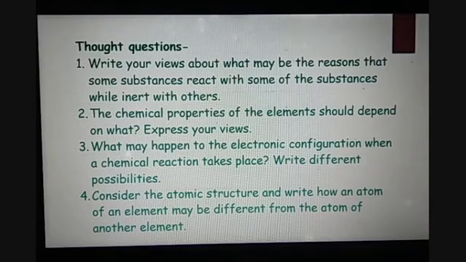Write the different possibilities. Fourth, I'm repeating the question again. Consider the atomic structure and write how an atom of an element may be different from the atom of another element. So this is the homework for you.